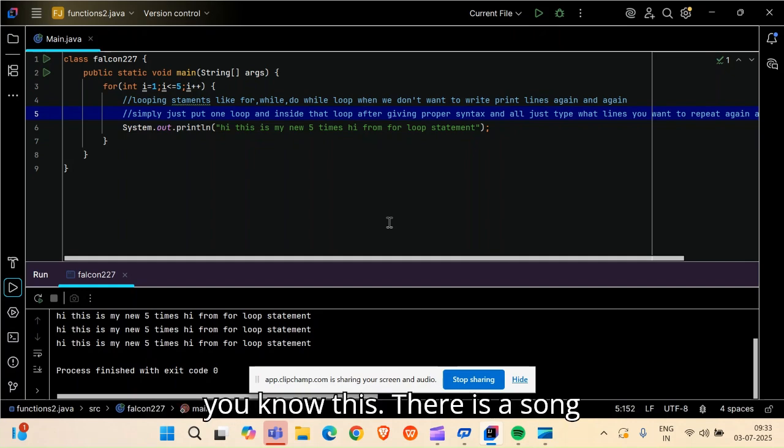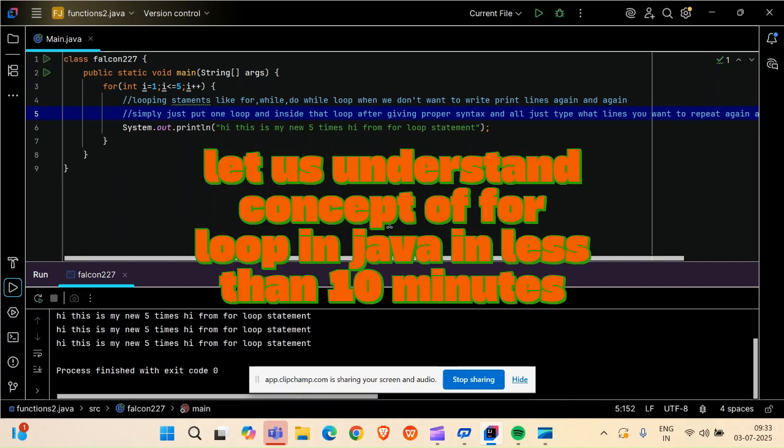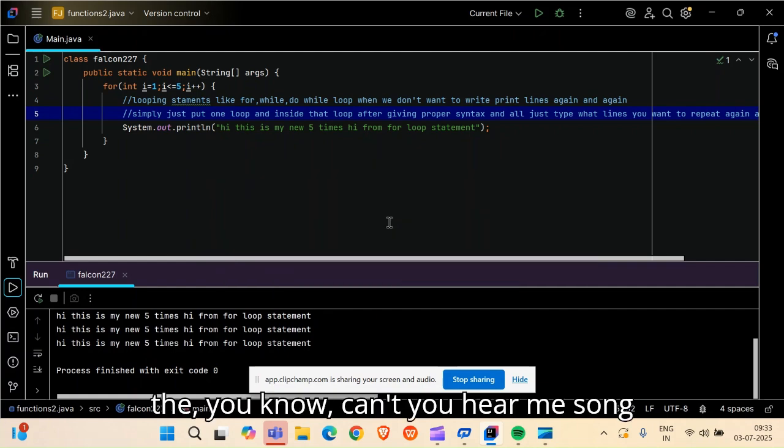I love this song called "Can't You Hear Me Knocking" by, I think, the Rolling Stones. I love that song very much. So what I used to do is open my Spotify app and set it in such a way that this song will come again and again. It will change to the next song only if I allow it, and only if the loop is finishing.